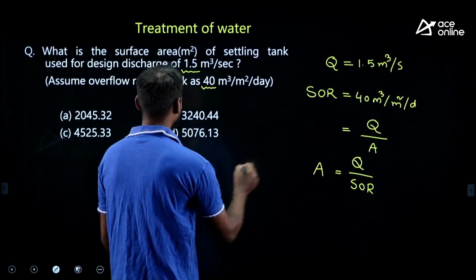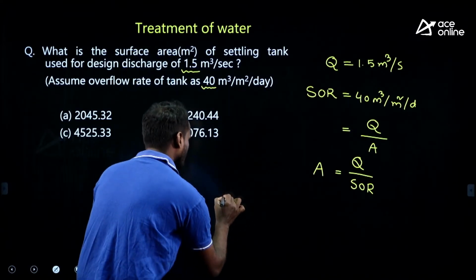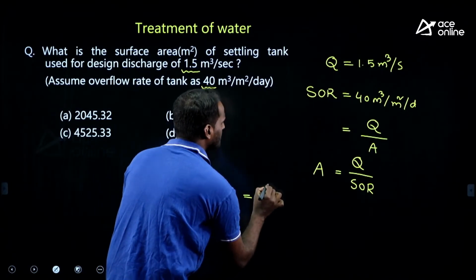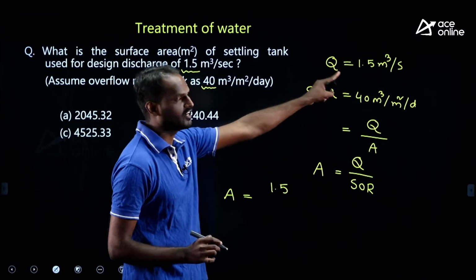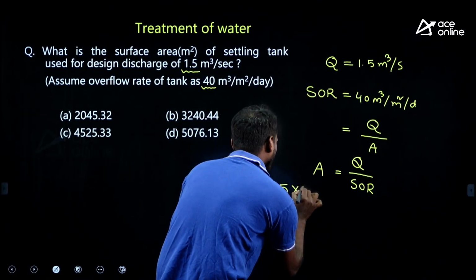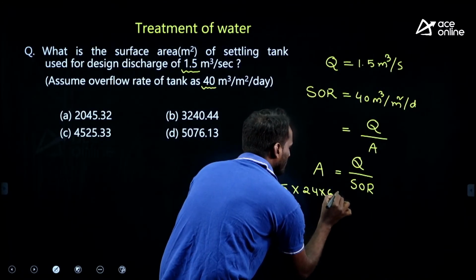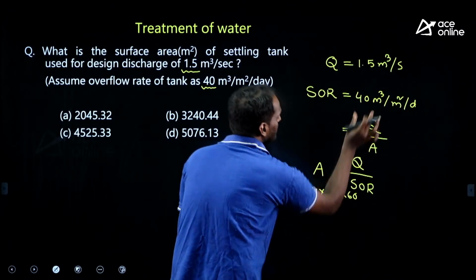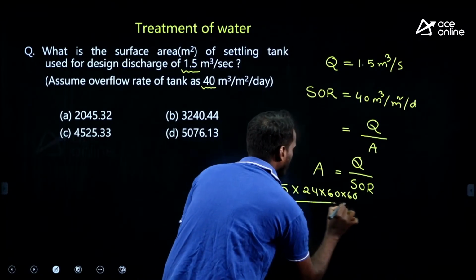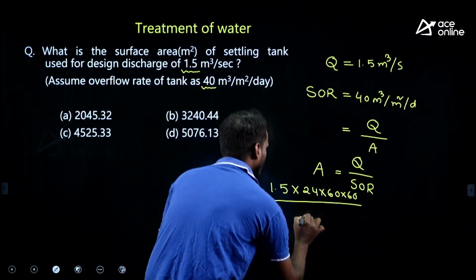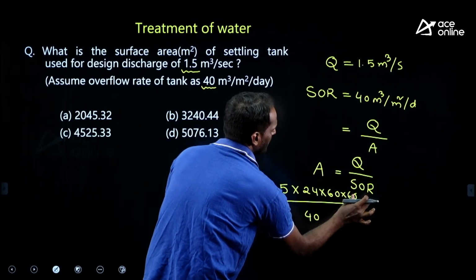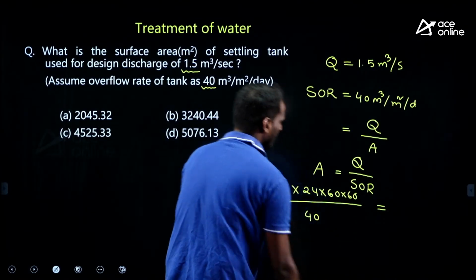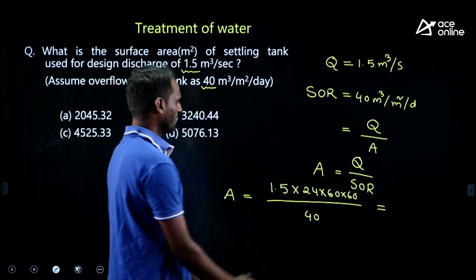See, I will try to solve here. Area is equal to, what is discharge given? 1.5 meter cube per second. I am converting that into days, just multiply 24 into 60 into 60. Now it is meter cube per day divided by SOR, 40 meter cube per meter square per day. This is in meter cube per day, so you will get the area directly in meter square, right, very easy.